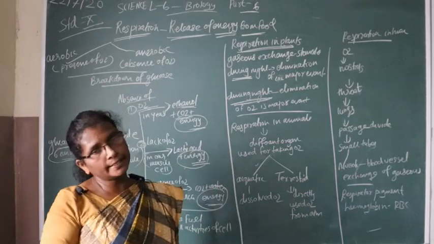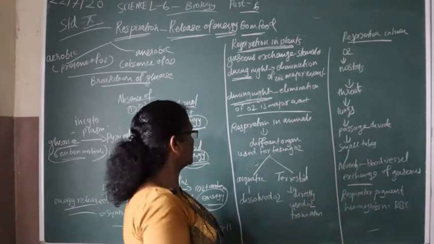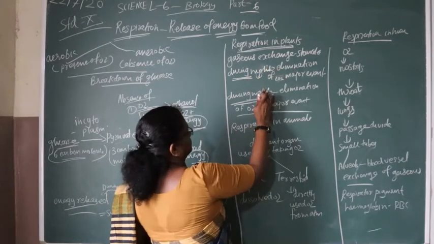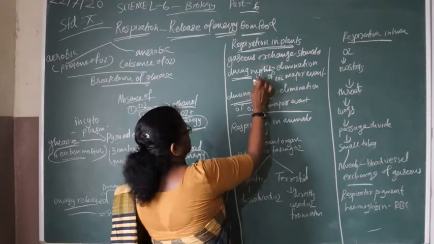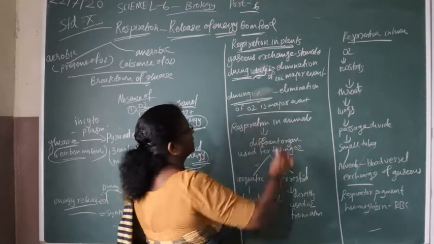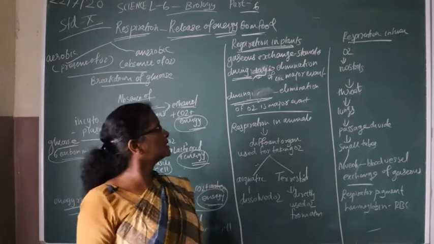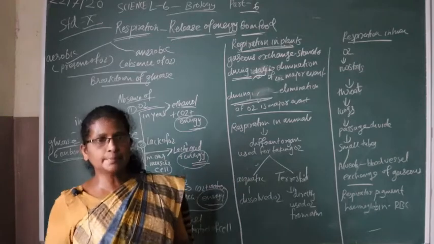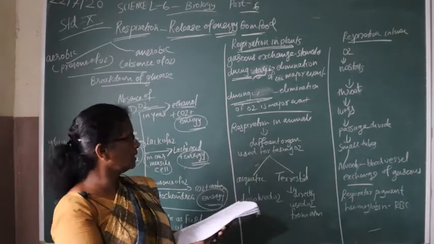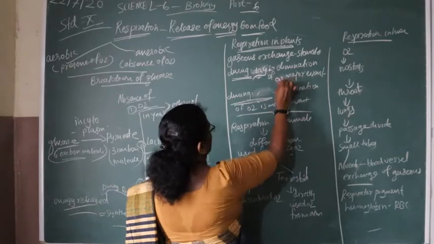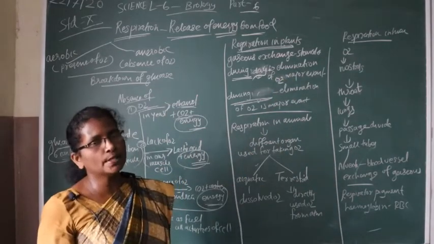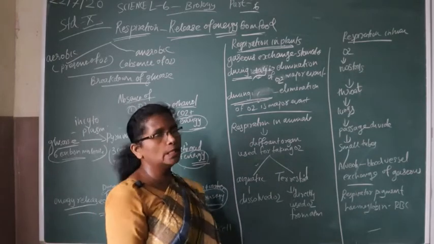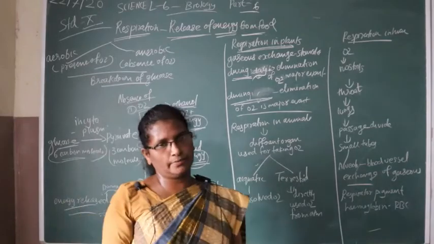During daytime, photosynthesis occurs, and carbon dioxide is used for photosynthesis.